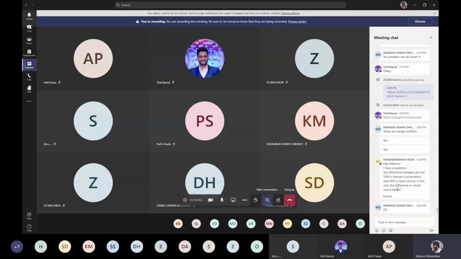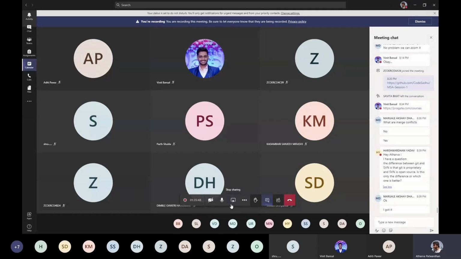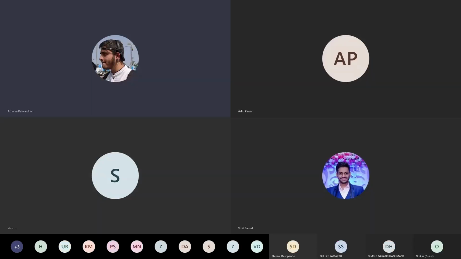Okay, so another question. Hey Atharva, I have a question. The difference between Git and SVN is that Git is proprietary and SVN is open source. Is this the only difference? Can I answer this, Atharva?